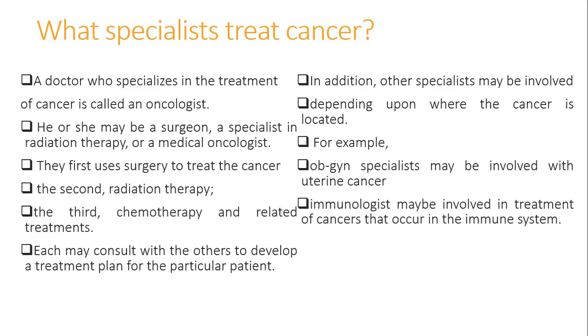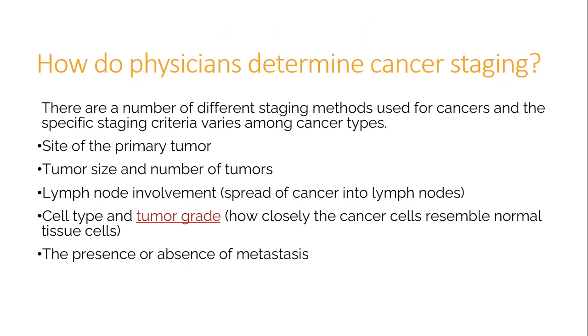In addition, other specialists may also be involved depending upon where the cancer is located. For example, OB-GYN specialists may be involved with uterine cancers. Immunologists may be involved in the treatment of cancers that occur in the immune system. How do physicians determine cancer staging? There are a number of different staging methods used for cancers, and the specific staging criteria vary among cancer types.